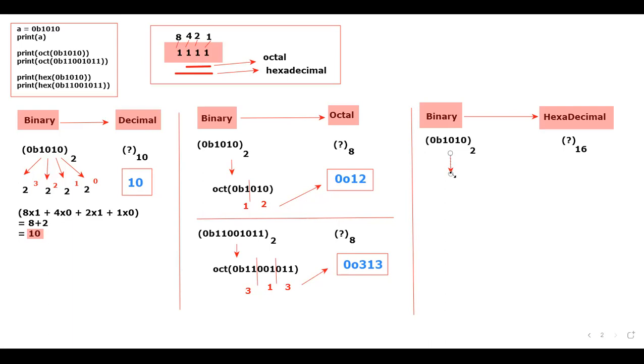please tell me, what is the function that we'll be using? Think and answer. Hex function. To this hex function, if you pass 0b1010, what is the expected output? Later we will see that. Please tell me right now how many digits I have to categorize. How many digits? 4 digit or 3 digit? 4 digit. Sir, why sir? Why? Because it is hexadecimal.